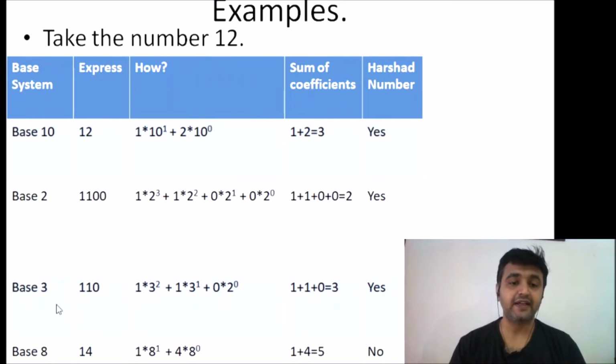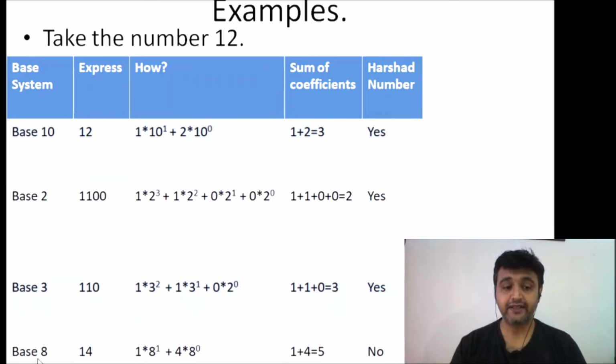Let's go to base 3. In base 3, you can write 12 as 1 into 3 squared plus 1 into 3 plus 0 into 3 raised to 0. So 9 plus 3 is 12, and the coefficients are 1, 1 and 0. Therefore 1 plus 1 plus 0 is 3, and yes, 3 divides 12, so it's again a Harshad number in base 3 as well.